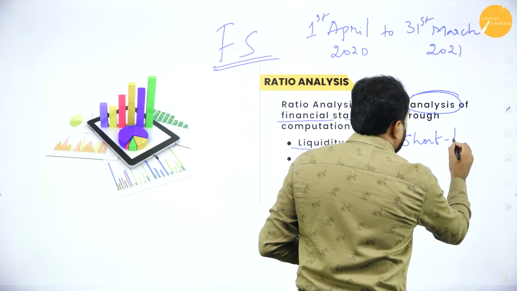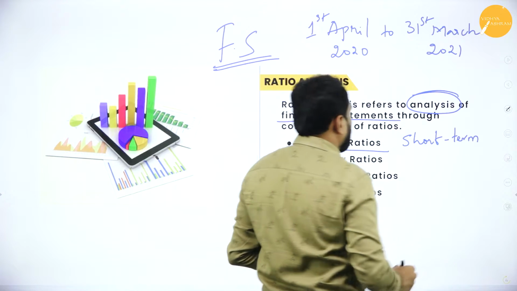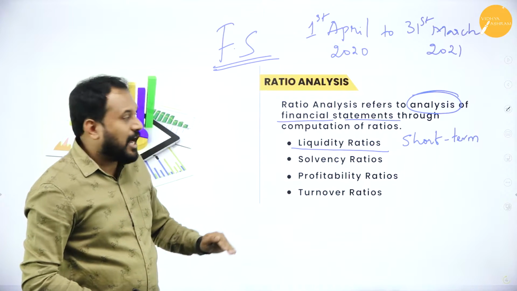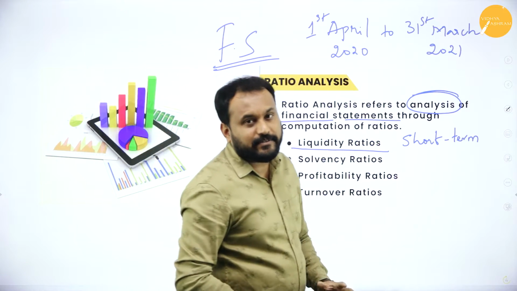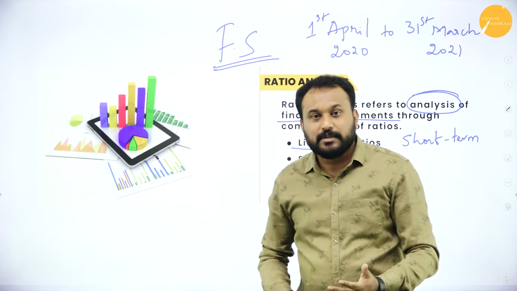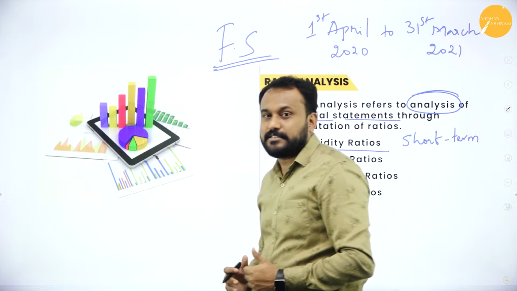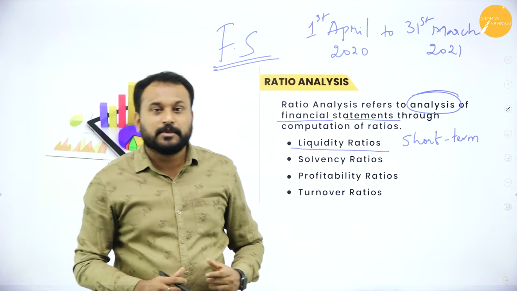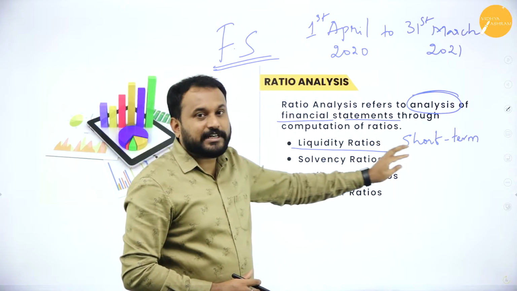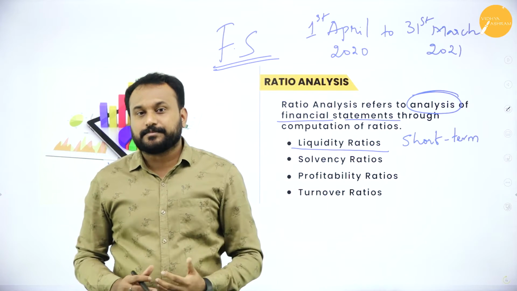You need to check your short term liquidity ratio, that is, how much the company has kept in reserves and surplus only for the short term. We'll understand what liquidity ratio is later.